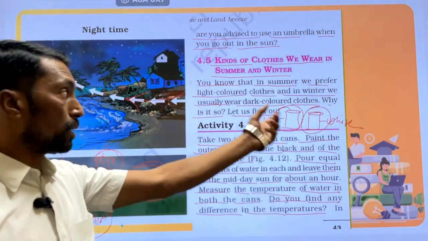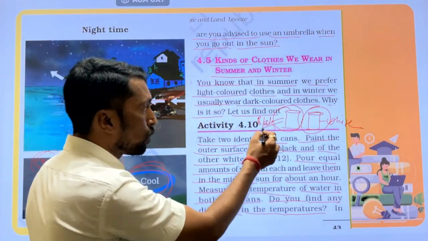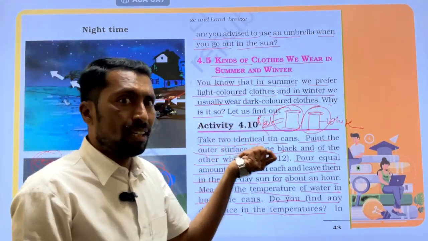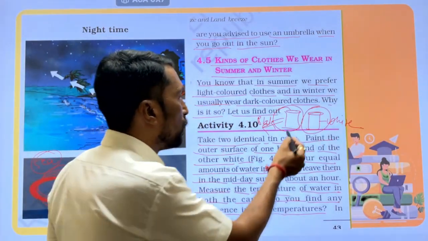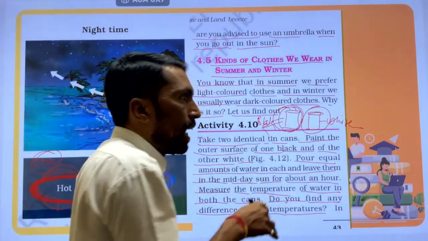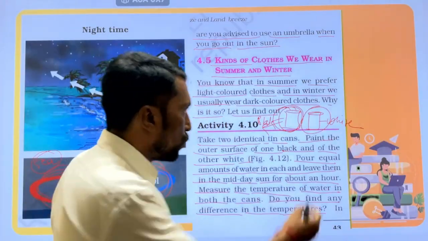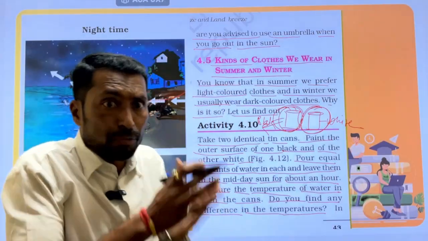Black can and white can. Black absorbs more heat energy. Black cloths, black जो color है, can absorb a greater amount of heat energy. Due to that, the can which we coat with black color, its temperature increases. While white color जो can है हमारे पास white color का, it reflects the light energy.